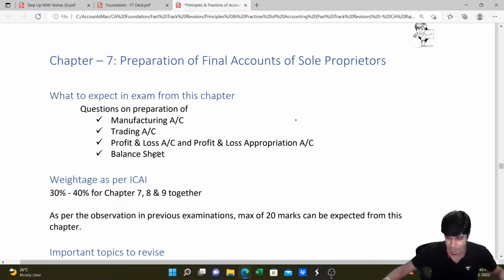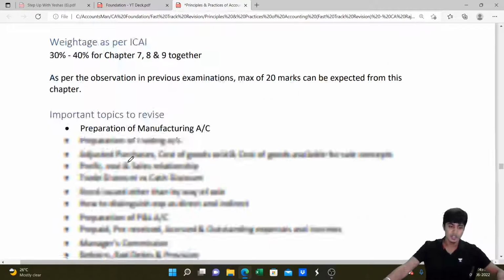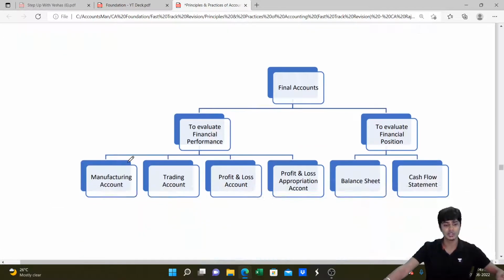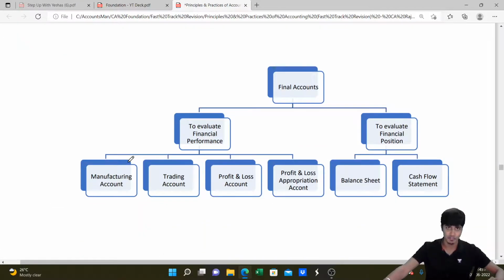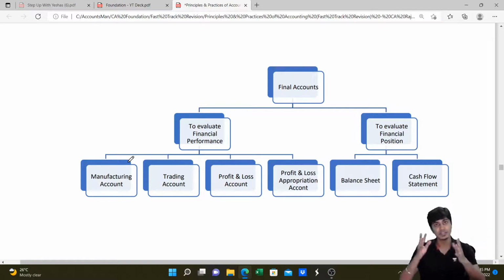Fantastic. So without wasting much time, let's get started with our topic of financial statements, or final accounts, of sole proprietors. From this chapter you will get questions on manufacturing concerns as well as non-manufacturing concerns. Talking about final accounts, they can be classified into two major classifications: one, to evaluate financial performance, and the other, to evaluate financial position. To evaluate performance, we prepare the manufacturing, trading, P&L and appropriation accounts. To evaluate financial position, we prepare the balance sheet and cash flow statement.